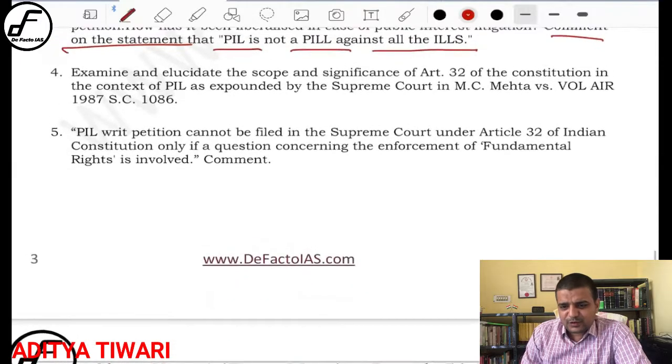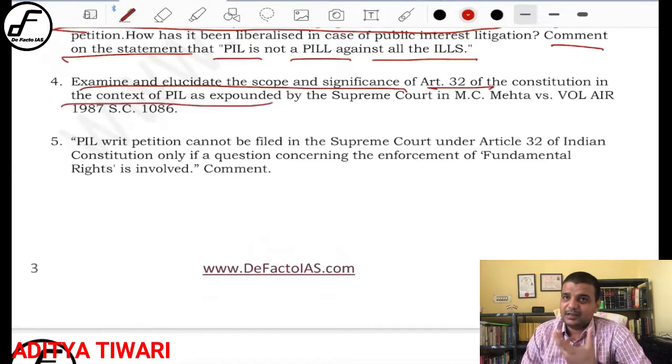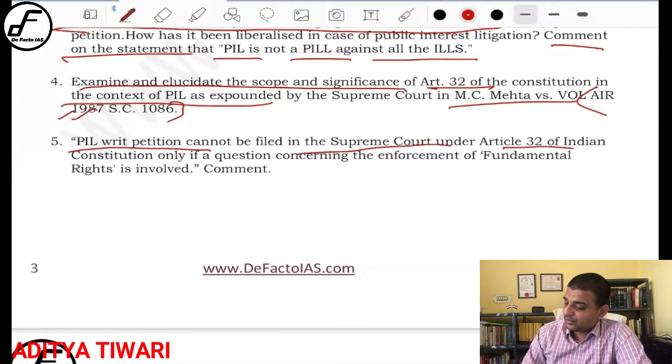No, I will send you the PDF. So if you cannot read one or two cases, not to worry, I will send you the PDF. Good. Similarly, examine the scope of the significance of Article 32 in the context of PIL. Article 32, I told you, is the constitutional provision with regard to PIL, right? And MC Mehta versus Union of India, right? Now, obviously, there are a lot of MC Mehta cases. In 1987, I think it was the Taj Mahal case. I am not sure, you have to read that one. What exactly is the MC Mehta case? Similarly, a PIL writ petition can be filed in the Supreme Court under Article 32 of the Indian Constitution only if a question concerning enforcement of a fundamental right is involved.